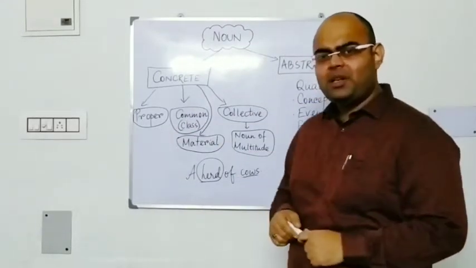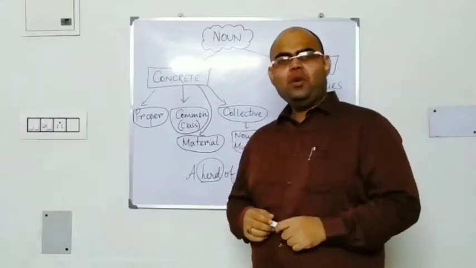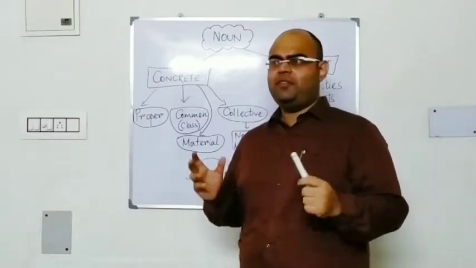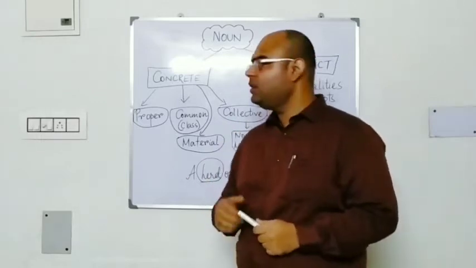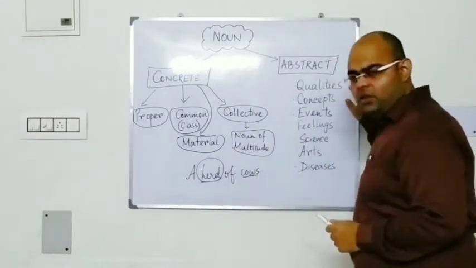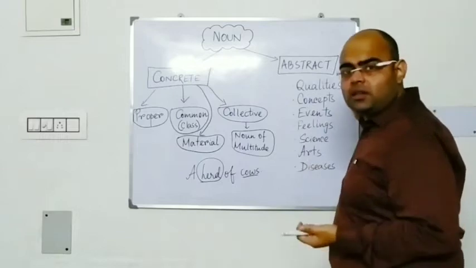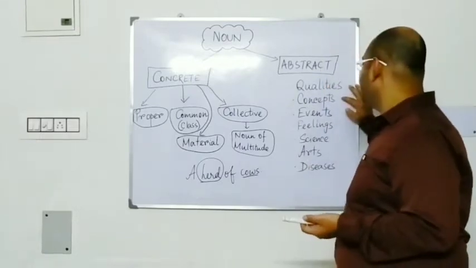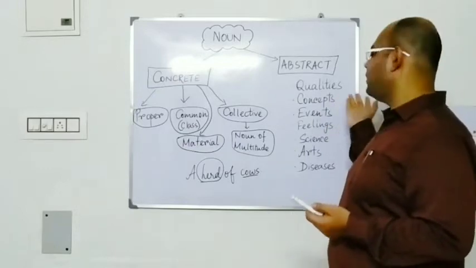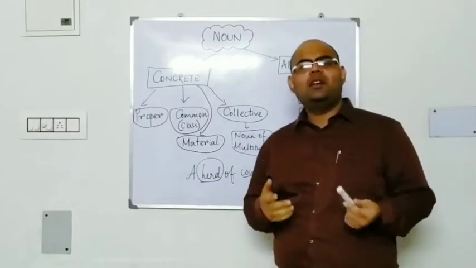Now, as I already told, abstract noun is a noun which cannot be felt by any of the five senses. So, what will they be? They can be qualities. Qualities like beauty, courage, or honesty. Concepts or ideas, whatever. What are they?